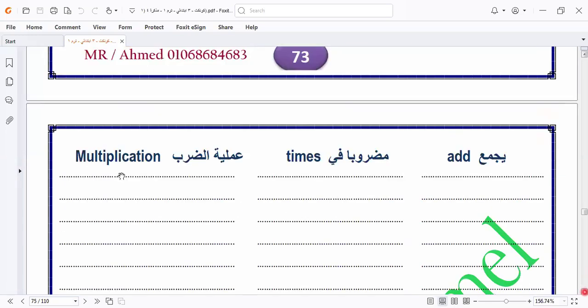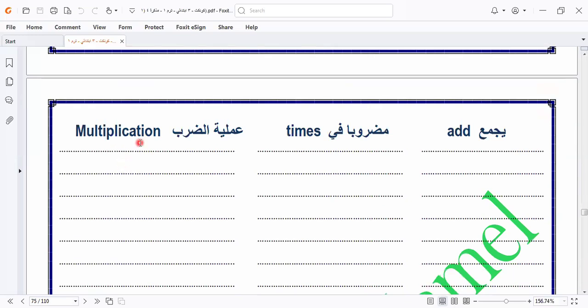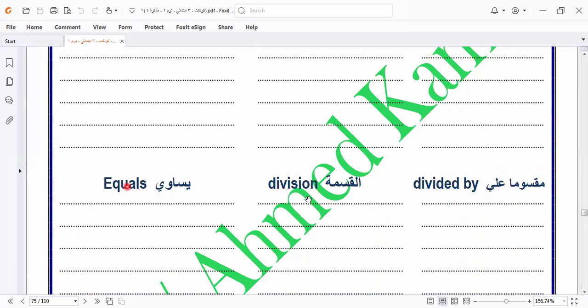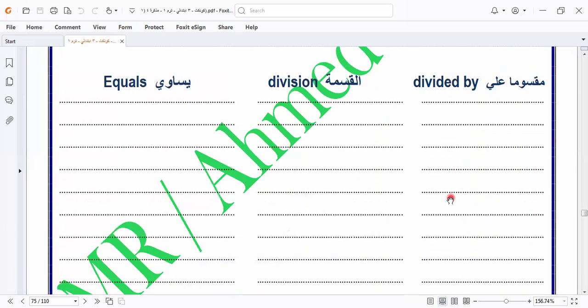Here we have the new vocab, multiplication. You can say, Miss Iman, can we keep this vocab? I tell you yes, because it's English, so we must enrich your vocab, because if you enrich your vocab, you can write the paragraph. The paragraph depends on the vocab that you gained from learning English during the years. Here we have multiplication, times, equals, division, divided by. Let's go to another one.